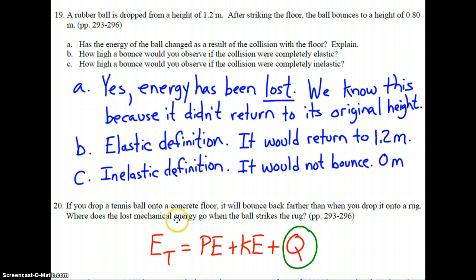So where does the lost mechanical energy go when the ball strikes the rug? It goes into internal energy and is used to do things like deform the spot on the rug, deform the ball. Some of it may go into heat. Some of it will go into sound energy. All those forms of energy are lumped together into a category called internal energy. So the lost mechanical energy is lost to the surroundings in the form of internal energy, of which forms would include the forms we mentioned.